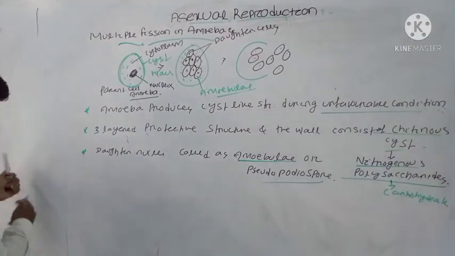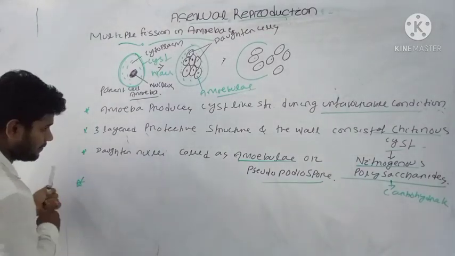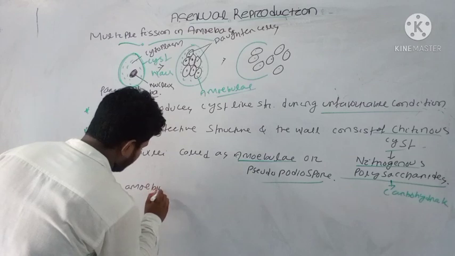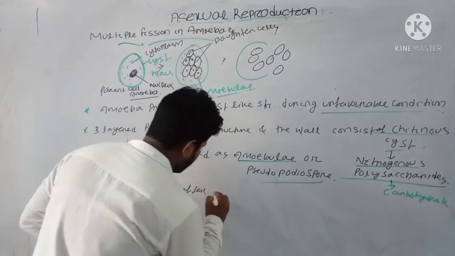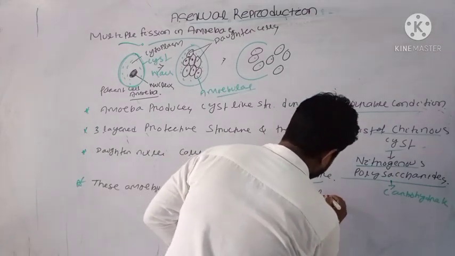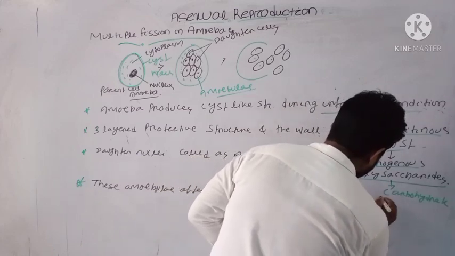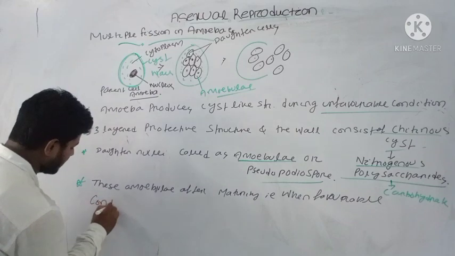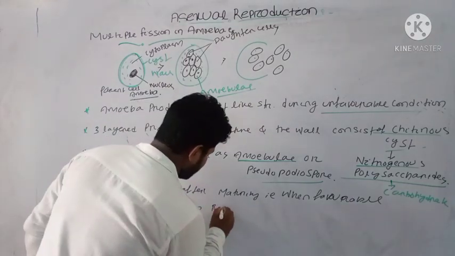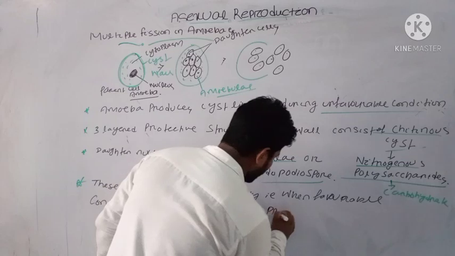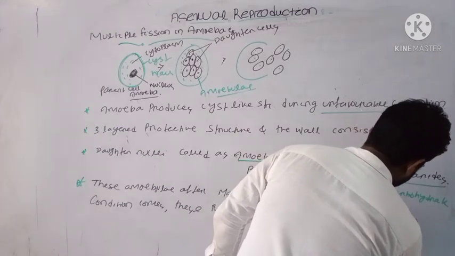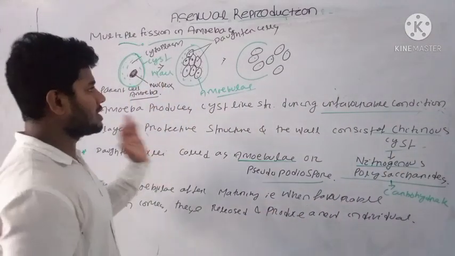After maturity, when favorable condition comes, these amoebulae are released and produce a new individual. These are the basic concepts about multiple fission.